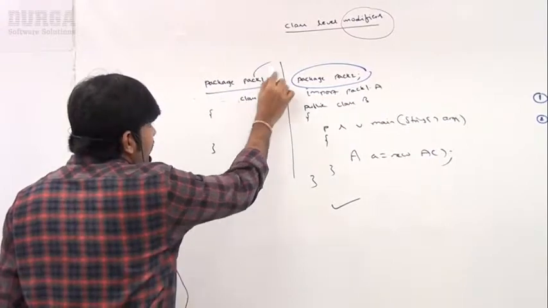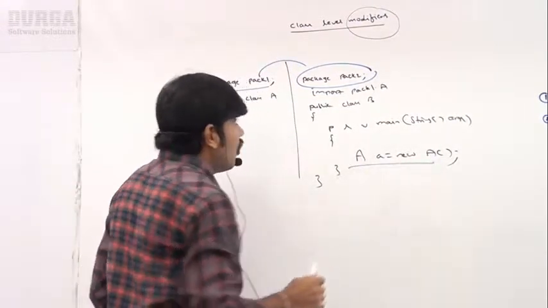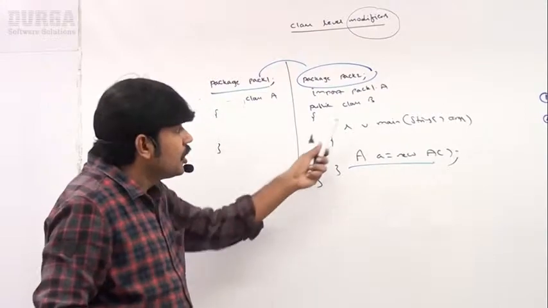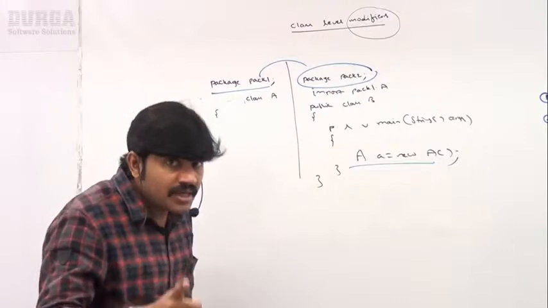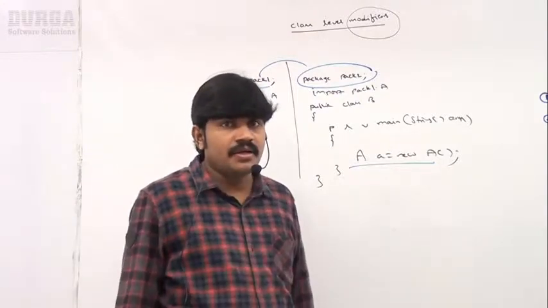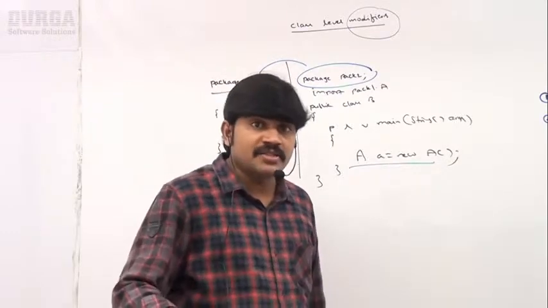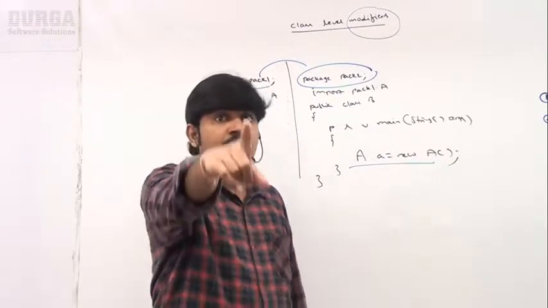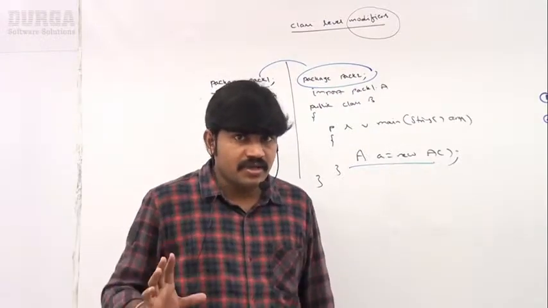Sir, which is the outside of pack 1? I'm trying to access inside pack 2, which is outside of pack 1. If I do like this, and if class A is the default, immediately the compiler will give an error. Class A is the default, class A is not public, cannot be accessed from outside package. Default access means within the same package we have to access.